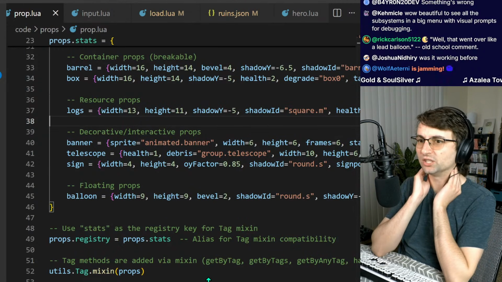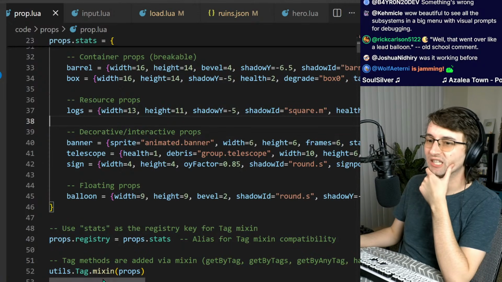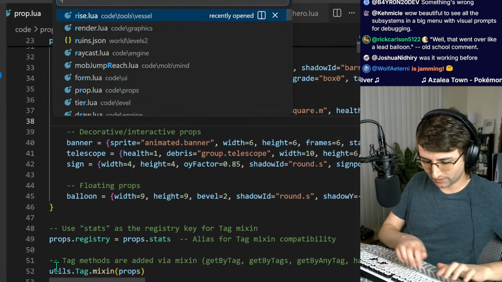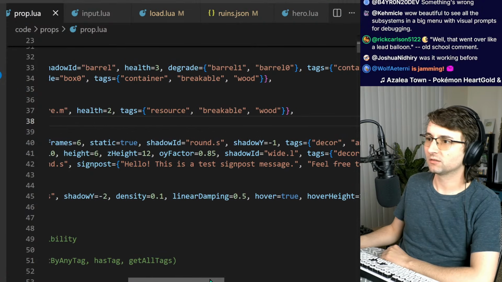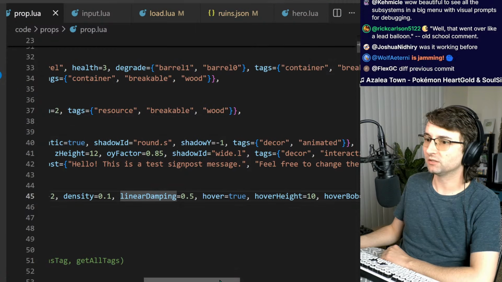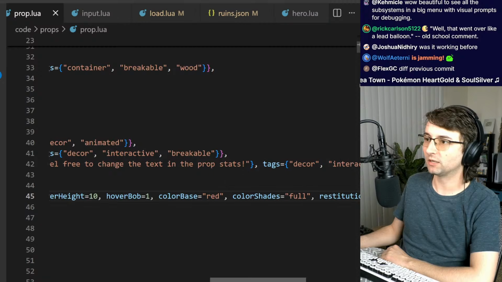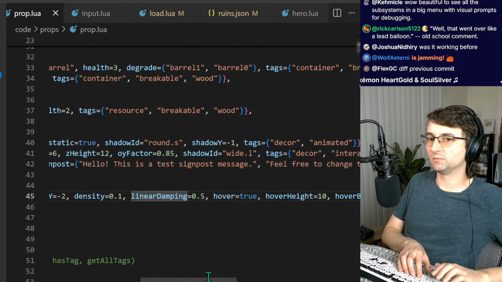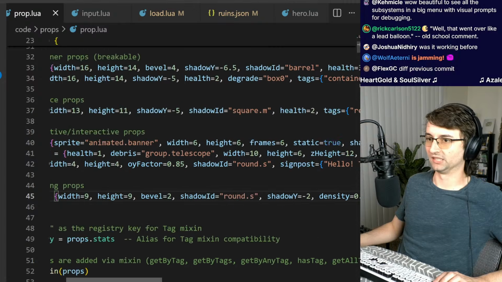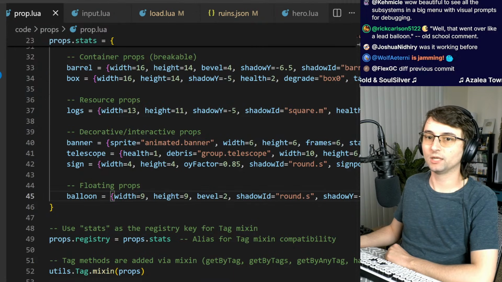What do I even do to check on this? I didn't change anything to cause this. Would it be in Rise? Did I change hover true, linear damping, density, hover height, hover bob? This is bad. This is bad. Diff. Okay, yeah, let's do that.